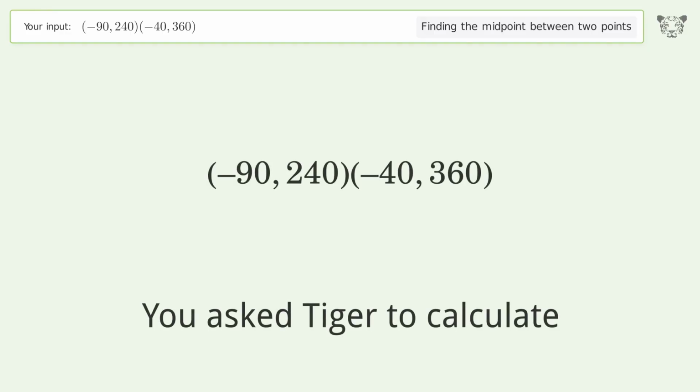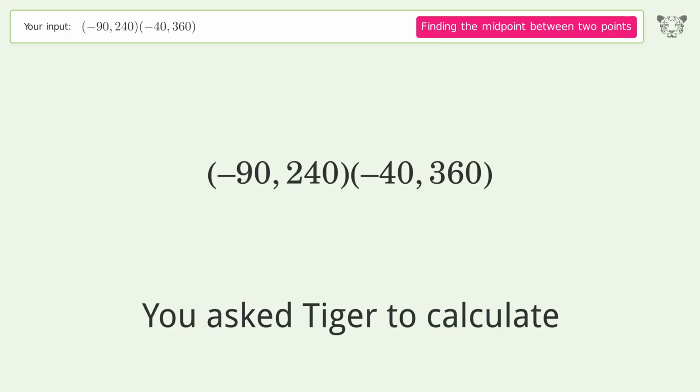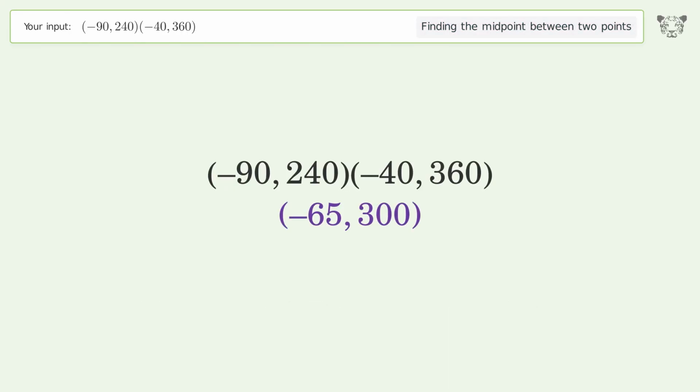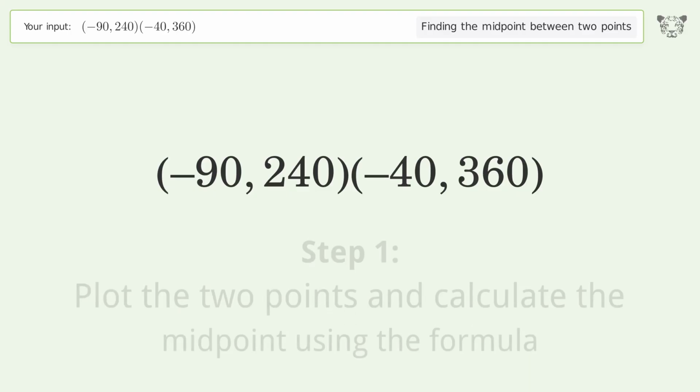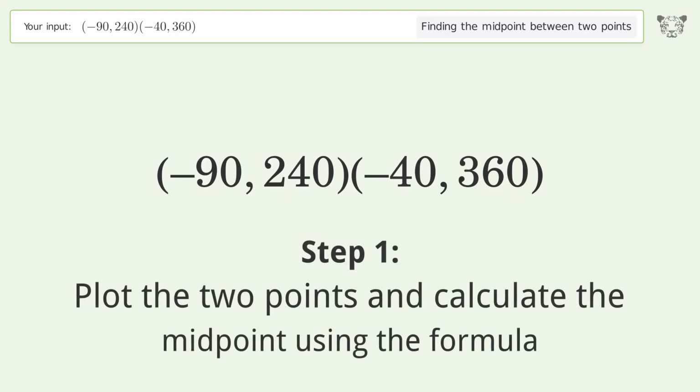You ask Tiger to calculate. This deals with finding the midpoint between 2 points. The midpoint between the 2 points is negative 65, 300. Let's solve it step by step. Plot the 2 points and calculate the midpoint using the formula.